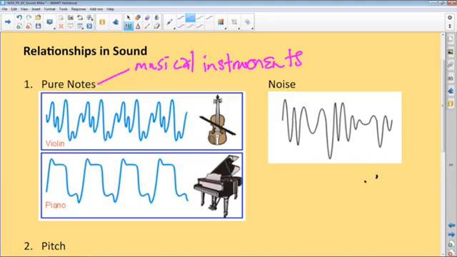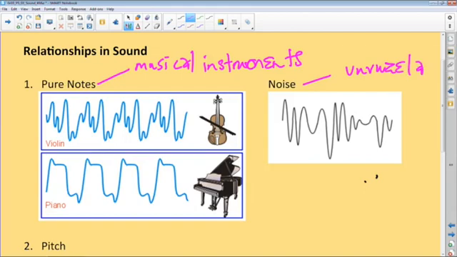Now, when you talk of noise, we can think of the vuvuzela, which is a commonly used device in the South African context. The vuvuzela does not produce a pure note, because if you look at the pattern produced by the oscilloscope, it's not as smooth as the pure notes produced by a musical instrument. So the vuvuzela will produce a noise. We love it, even though.